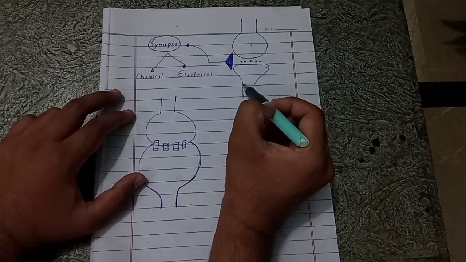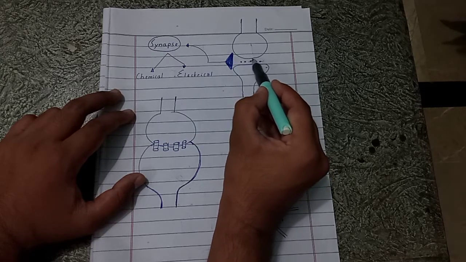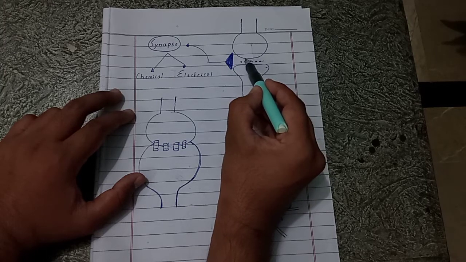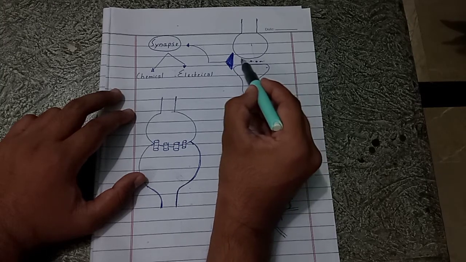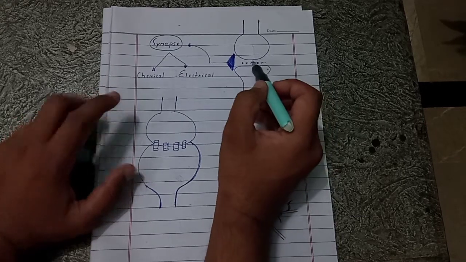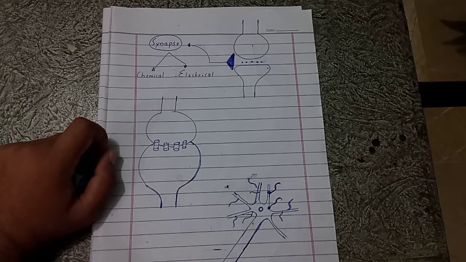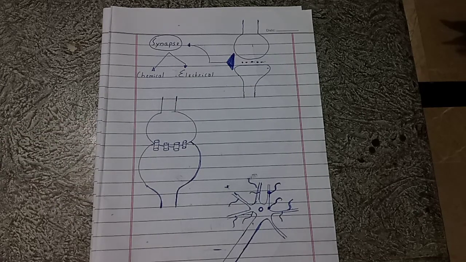This later neuron cannot secrete neurotransmitter at this site, and this neuron doesn't have receptors at this site. So that is why the impulse can be transmitted only in one direction in chemical synapses, and the impulse can be transmitted in two directions in electrical synapses.